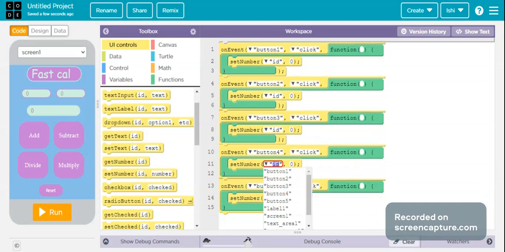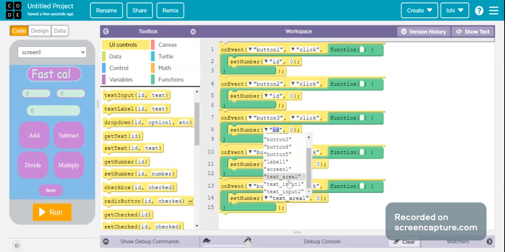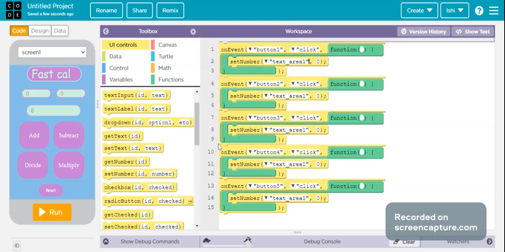So the ID is going to be text area 1, text area 1 over here also, and over here, and over here also.